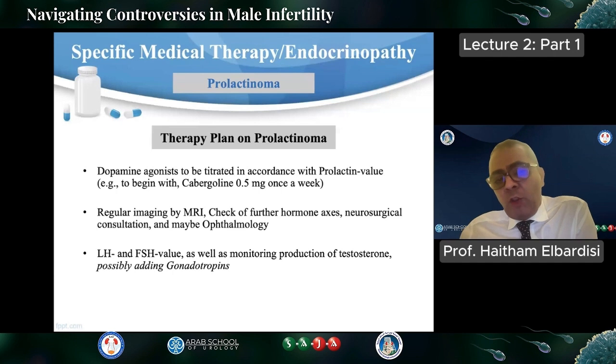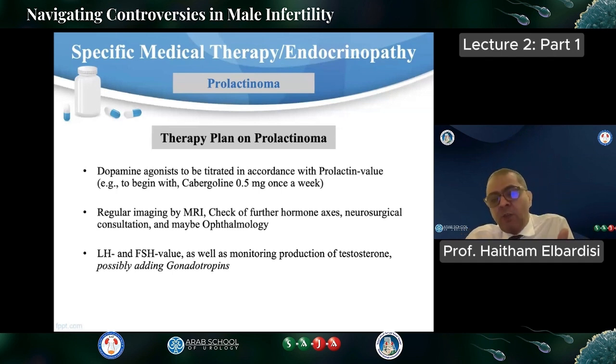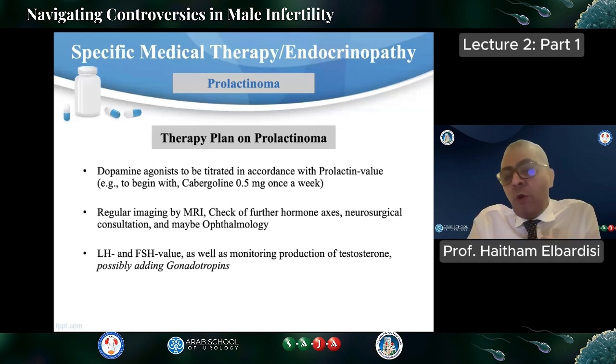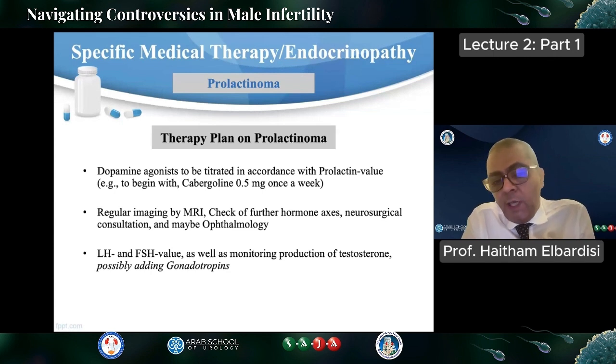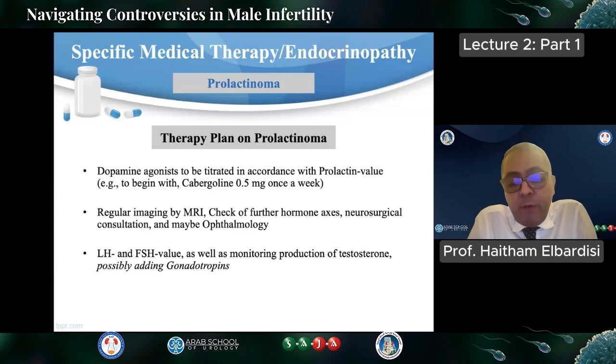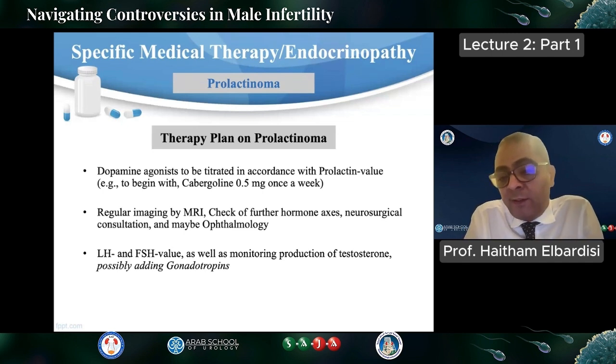The therapy plan is usually a dopamine agonist, which can be titrated. Usually we start with cabergoline 0.5 milligram once or twice weekly, and follow the response with hormones. It's very important to monitor with MRI and check the other hormone axes, including TSH, cortisol, and other hormones secreted from the pituitary.